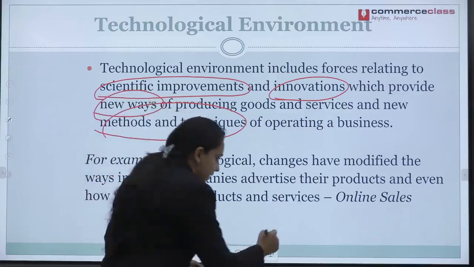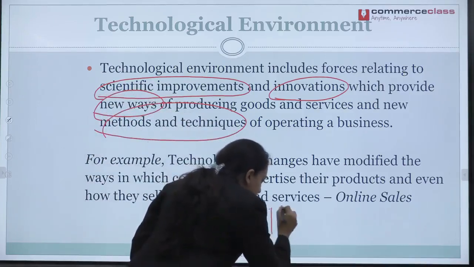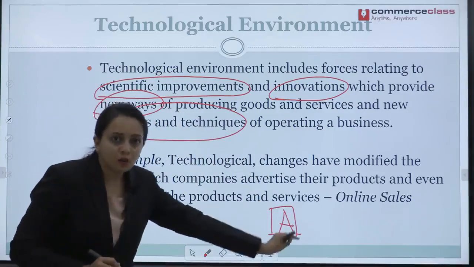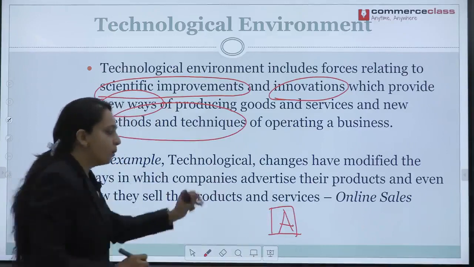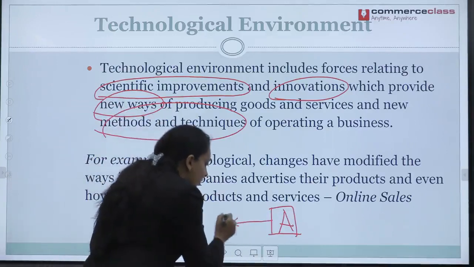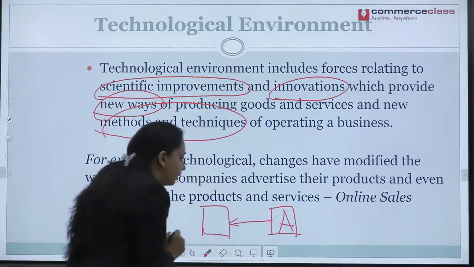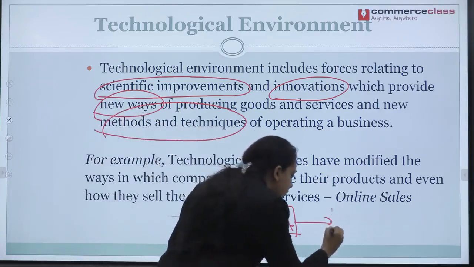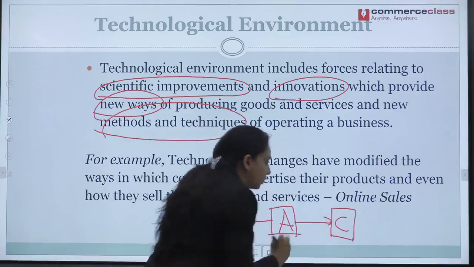What Amazon does is, if you consider this as an Amazon application, they do not produce any goods, they procure goods from a manufacturer and sell it to the customer.